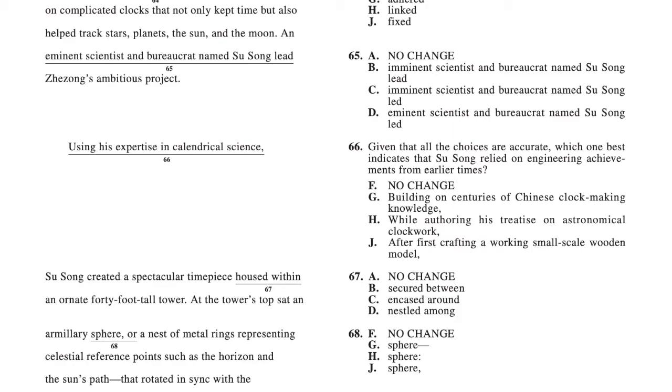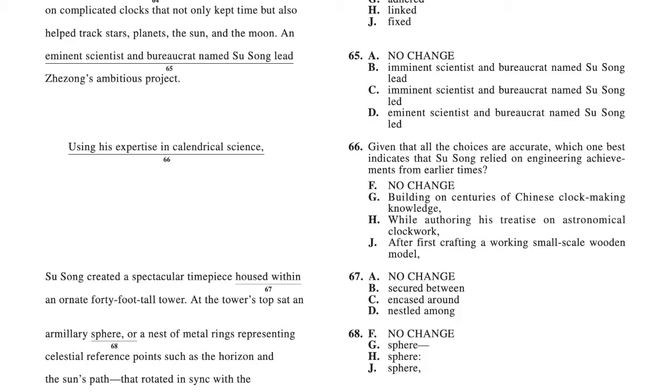What the ACT wants you to know here is the difference between imminent and eminent, and also the difference between led and lead. So this whole passage has been in past tense, right? So it obviously cannot be lead. It has to be led. So that limits the choices to A and B. This is also a very good tip for the ACT. You want to limit as many answer choices as possible. So now it comes to C or D.